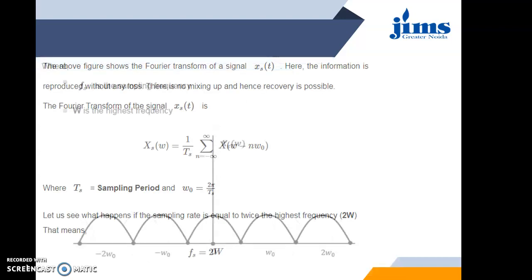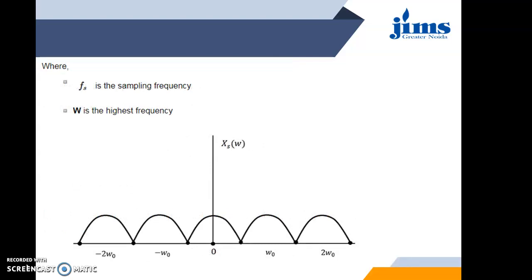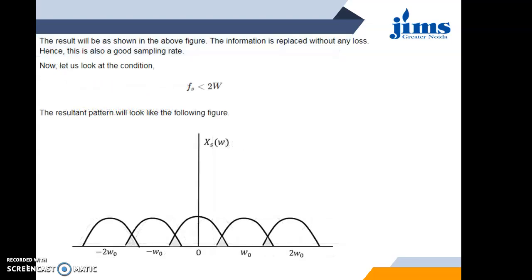The next one is the perfect example of sampling rate, where Fs is equal to 2W, where the two sampling pulses are touching each other. The verges of the two sampling pulses are touching each other, so there is not at all a wastage of band. In the third case, we consider when Fs is less than 2W, where we will get an interference or overlapping of the adjacent pulses.